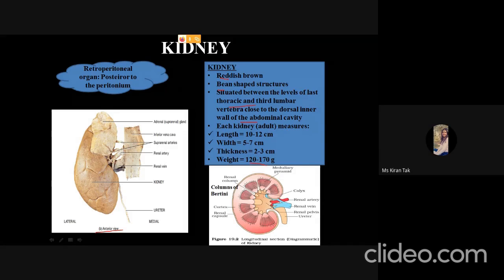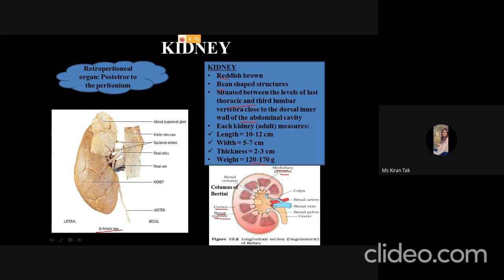Now the structure of the kidney. The whole kidney is divided into two sections. The outer section is called the cortex, and the inner section is divided in the form of the medullary pyramids. Okay, and the whole kidney is covered by a tough layer called the renal capsule that protects the kidney from any type of injury.